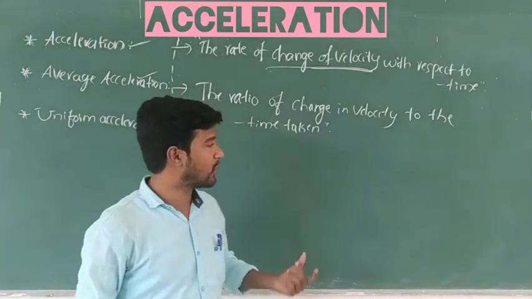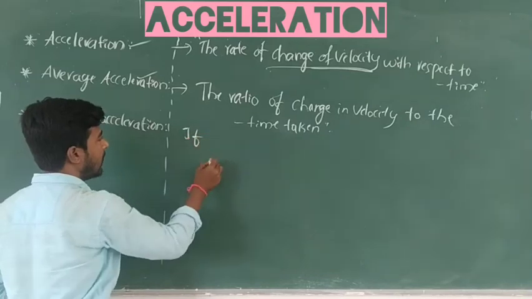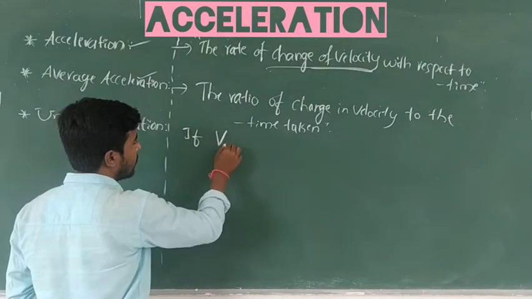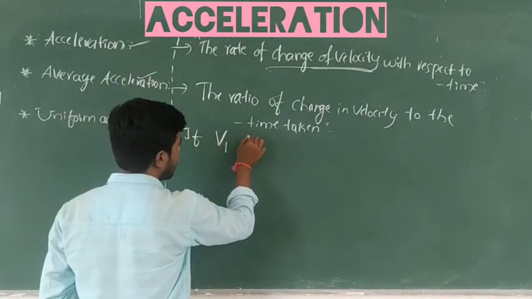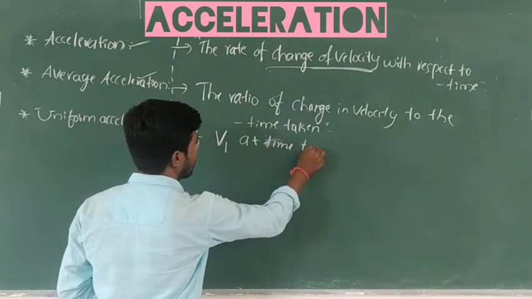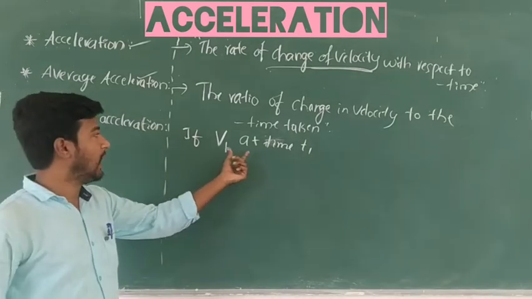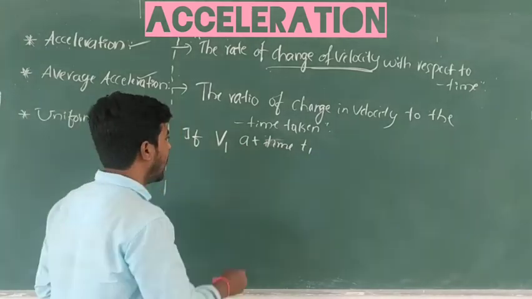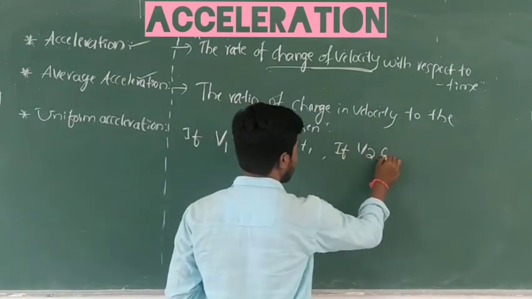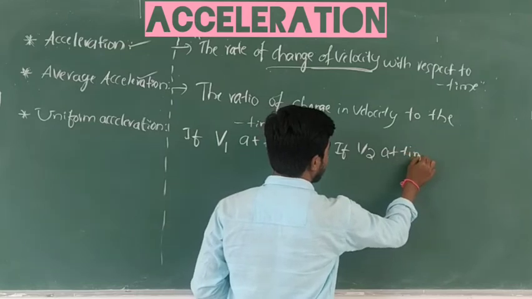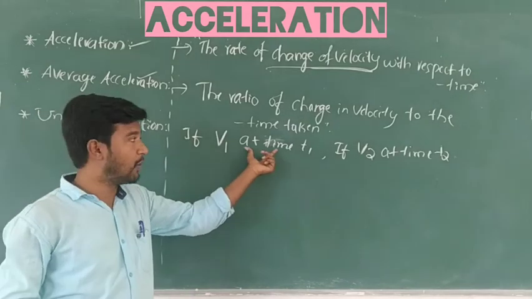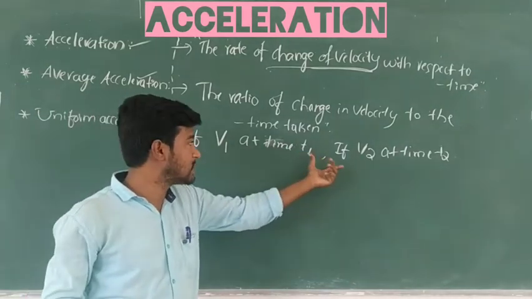So now let us come to the point here. If a body has velocity v1 at time t1, and if the body moves with another velocity v2 at time t2, then calculate the average acceleration for these two cases.